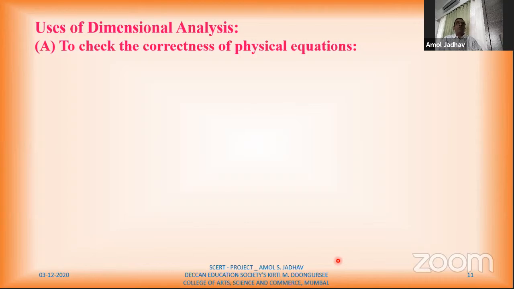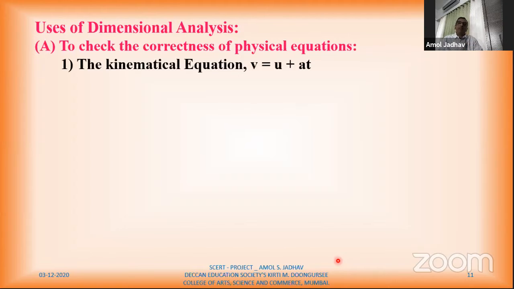Now we'll move to the next topic, which is very, very important: uses of dimensional analysis. There are three uses, out of which the first use of dimensional analysis is to check the correctness of a physical equation. That means we can check whether a given equation is correct or wrong. So if I say there are three kinematical equations, v is equal to u plus at, or v square is equal to u square plus 2as. These are equations given in the textbook, so those are correct. Or can we check their correctness? We can check their correctness by using dimensional analysis.